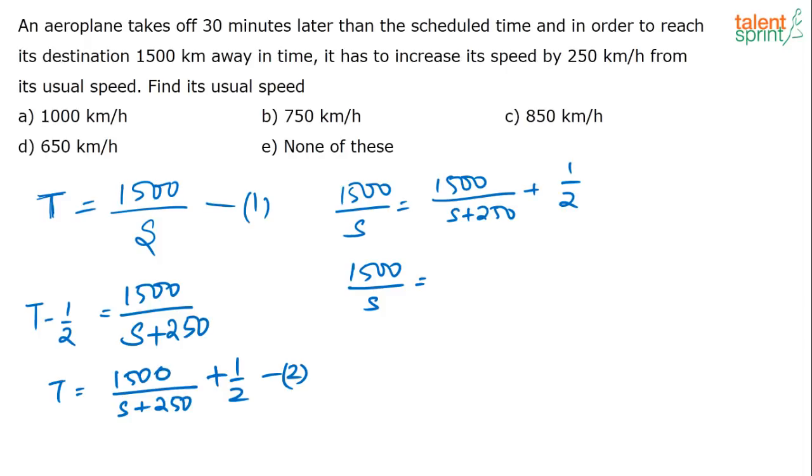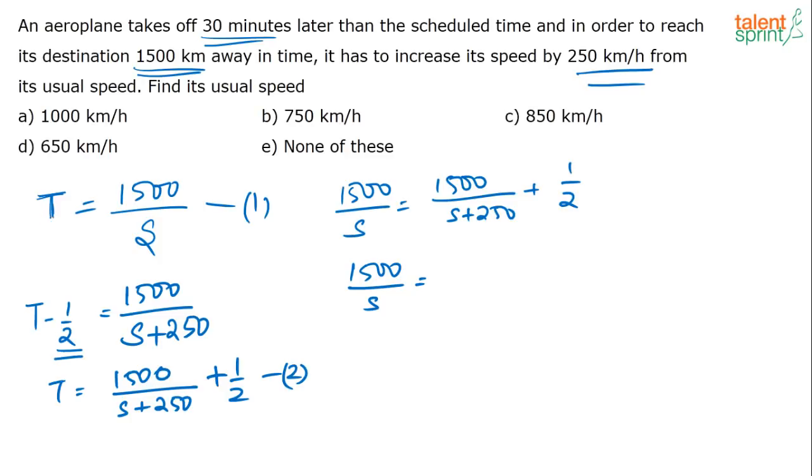Somebody says we did not use 30 minutes. See, 30 minutes is half an hour. Again here, see the units you have to look into. 1500 kilometers, 250 kilometers per hour, but here it is 30 minutes. So 30 minutes is half an hour. So I have taken it as 1 by 2. See, how did I frame this equation? I hope it is clear.